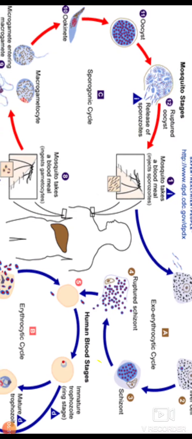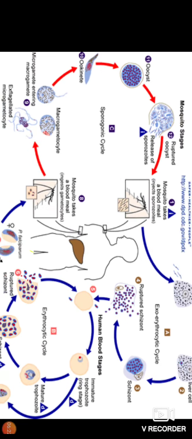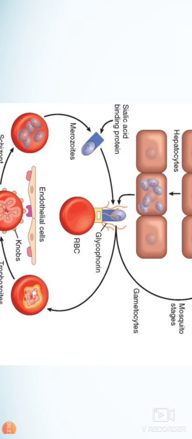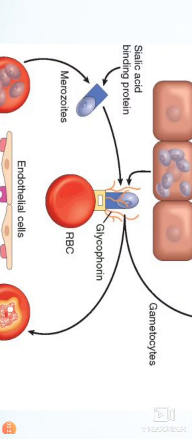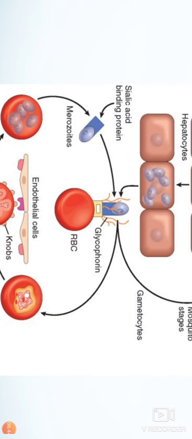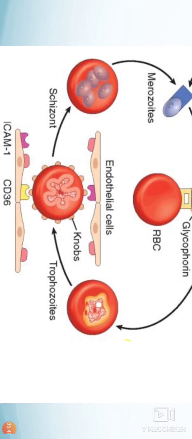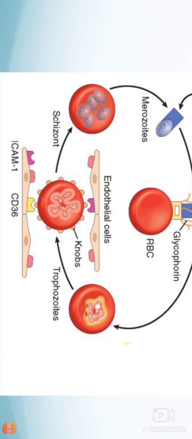Once merozoites are released from the hepatocytes, they are able to infect the RBC. Do you know how the RBC is infected? Yes, the merozoites have a receptor which binds to the glycophorin on the RBC membrane. They are able to bind with the sialic acid residue like glycophorin on the RBC membrane. After binding, the merozoites enter the RBC. They lead to the formation of the erythrophagocytic vacuole and they are known for the disruption of the hemoglobin.